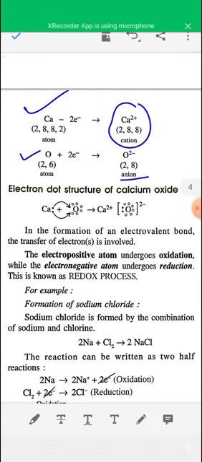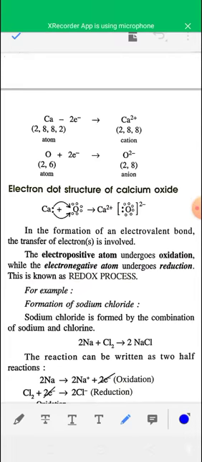And after the formation of Ca2+ and O2- ions, both the oppositely charged ions combine to form calcium oxide. And you can represent it by giving the electron dot structure.